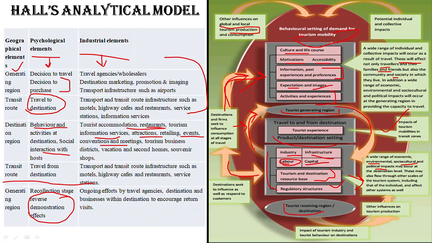So these are the different elements, and Hall's analytical model has given a clear picture of the basic TGR, TDR, TRR, the three geographical elements of the tourism system given by Leiper. He has given the relationships between these elements, how this element is influencing that one, and how they are influenced by global and local tourism production and consumption. We also talked about impact, through which we can also talk about sustainability in this system. So he has incorporated other aspects that are not covered in Leiper's tourism system. So that is Hall's analytical model.